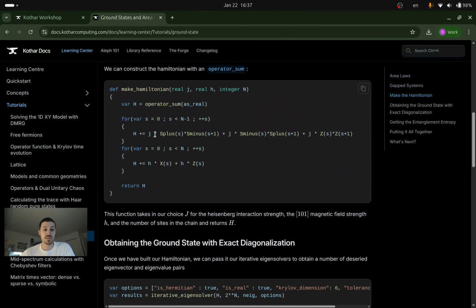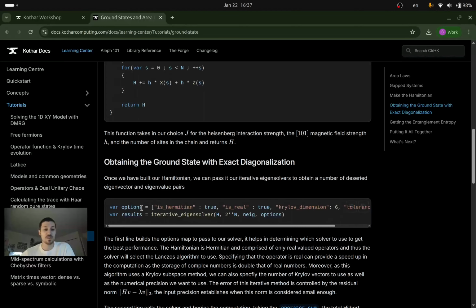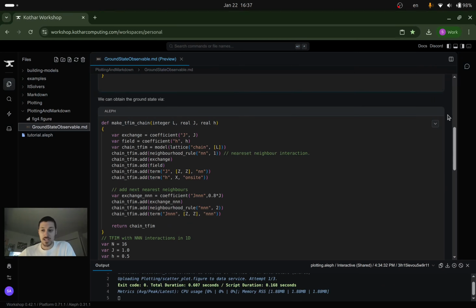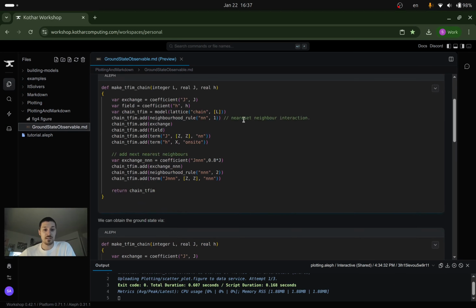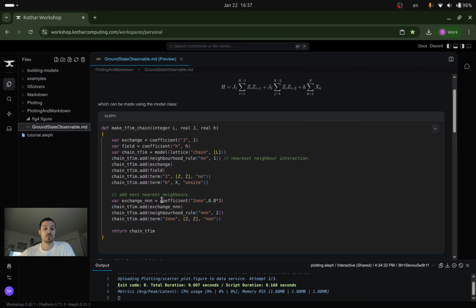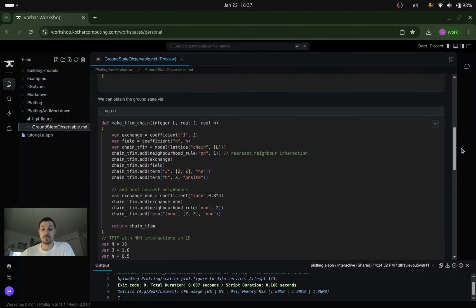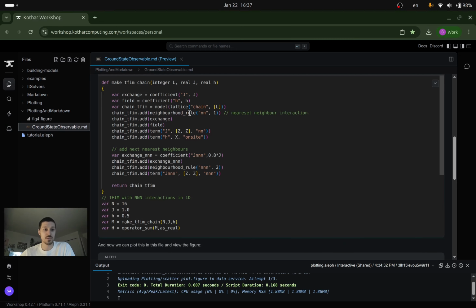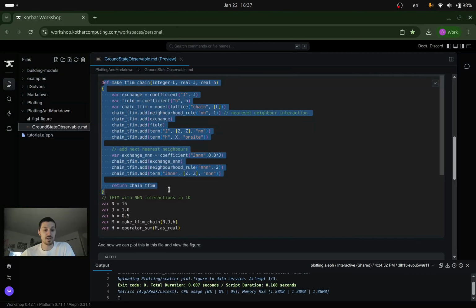There's some code present here to do this for other spin models and how you can use iterative eigensolvers to get states that you care about near the end of the spectrum. And yeah, so I'm going to go ahead. I'm going to have this Hamiltonian. I will create a model for it, and then I will have a full code block that I can execute directly. So I have included my function in my code block.